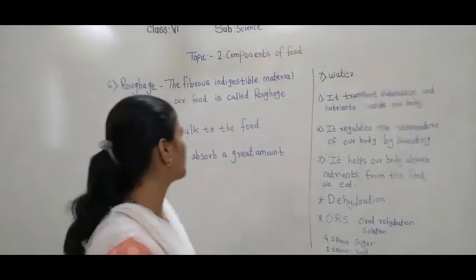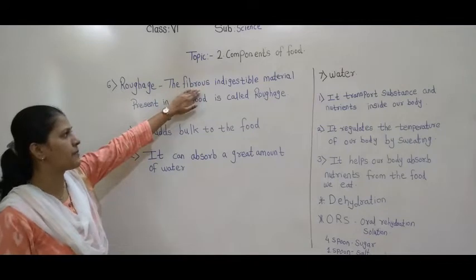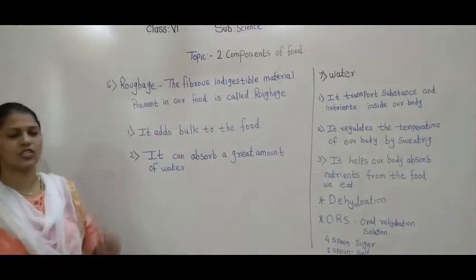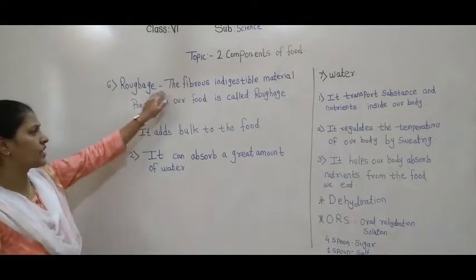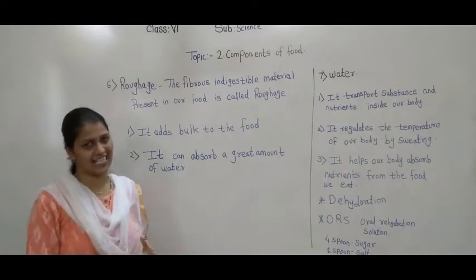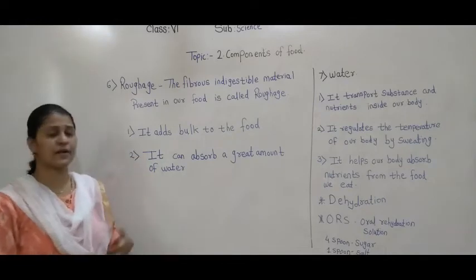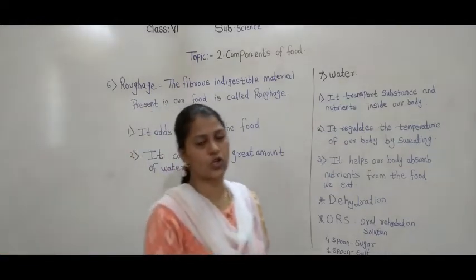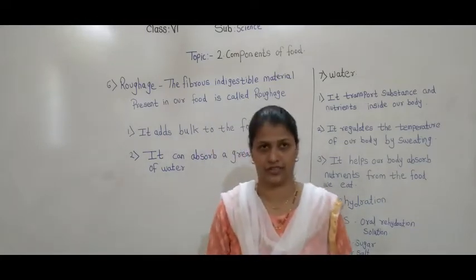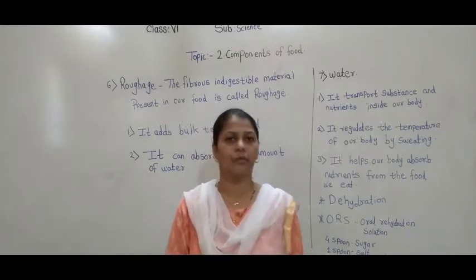Let's learn about the roughage. Now what is the roughage? Roughage is nothing but the fibrous undigestible material present in our food, that is called as a roughage. The fibrous undigestible material means what? That which cannot be digested, the fiber-like structure, that is called as a roughage. Roughage is not a nutrient. It is not a nutrient, but it is very important for our body.